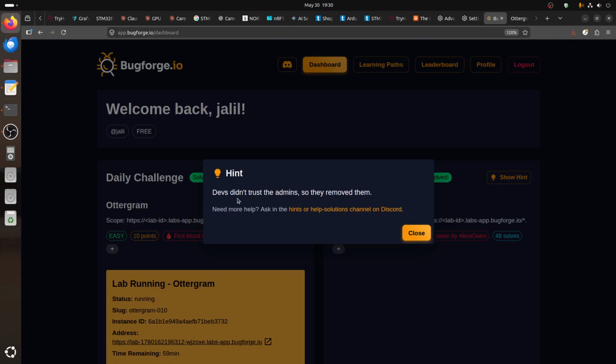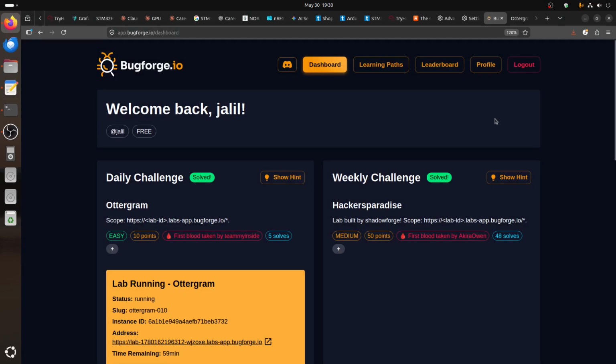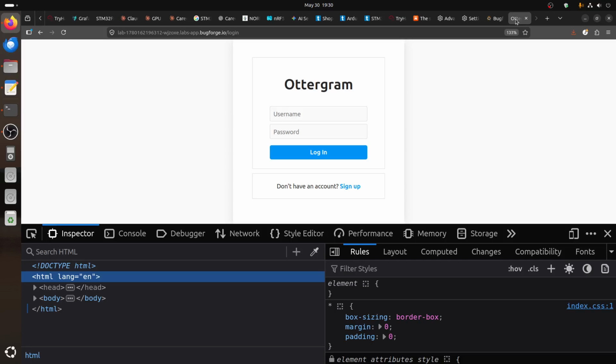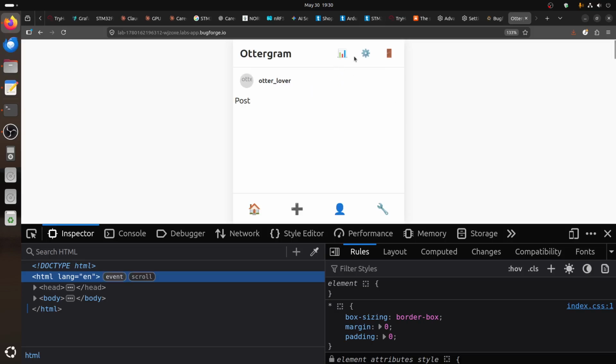Today the hint is "dev didn't trust admin." Without a hint, to be honest, I don't think you can solve it. Now remember this room: if you remember, the admin is admin 123. So if you do admin 123, you log in.